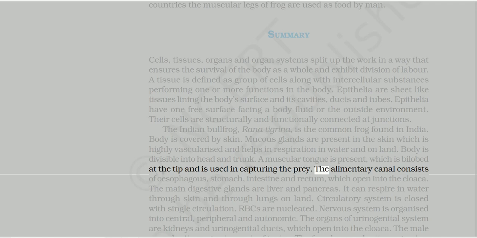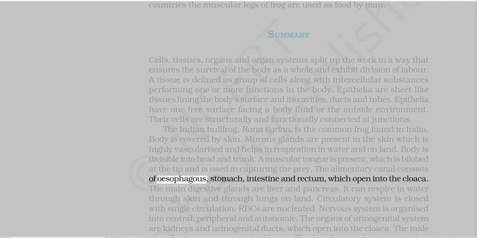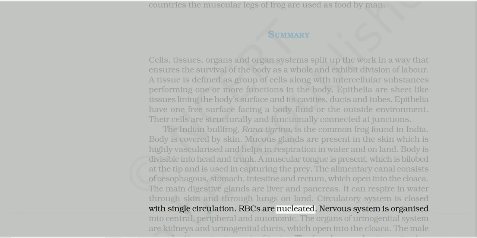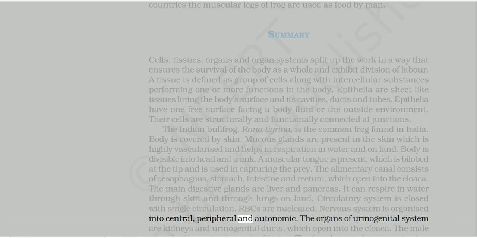The alimentary canal consists of esophagus, stomach, intestine and rectum, which open into the cloaca. The main digestive glands are liver and pancreas. It can respire in water, through skin and through lungs on land. Circulatory system is closed with single circulation. RBCs are nucleated. Nervous system is organized into central, peripheral and autonomic.